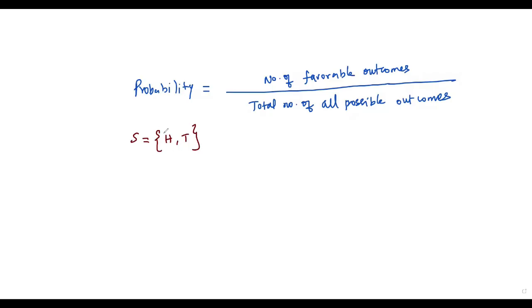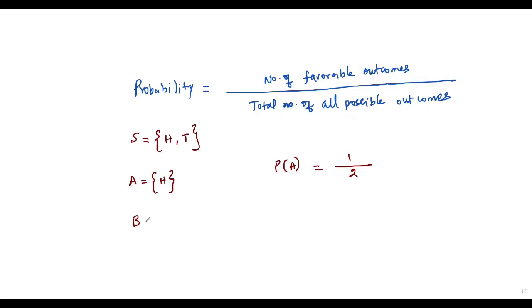Okay, so what is the total number of all possible outcomes when a coin is tossed? There are two possible outcomes. So we have to write this number 2 in the denominator. That is the total number of all possible outcomes. Okay, let me assume I want to find the probability of getting head. Then we can assign an event A for getting head. So now my aim is to get the probability for the event A, that is getting head when a coin is tossed. So let me write P of A, that is the probability of event A. In the numerator, I have to write the number of outcomes where I am getting head. There is only one outcome where I am getting head. So that one is called the number of favorable outcomes for getting head when a coin is tossed. So this 1 over 2 is the probability of getting head when a coin is tossed once.